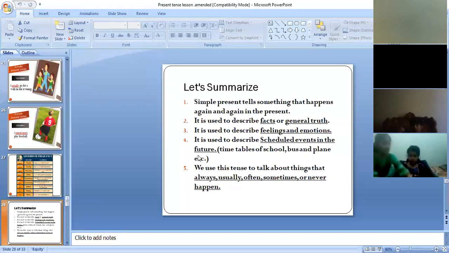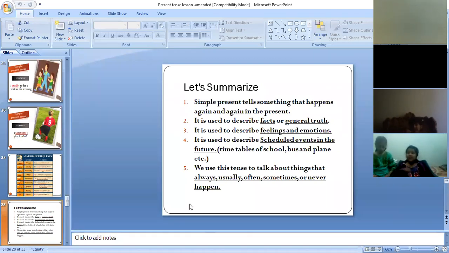And it is also used to describe scheduled events in the future. Timetable of school, bus, plane, etc. For mentioning the schedules or timetables of school, we use the simple present tense.